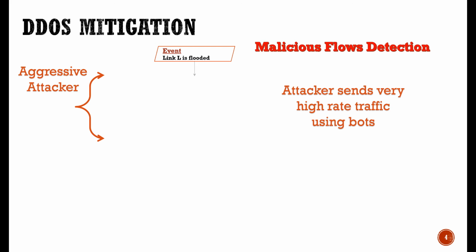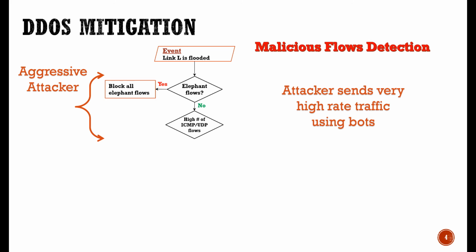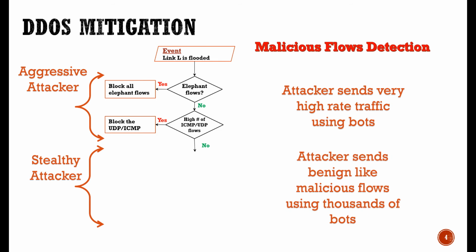In the aggressive DDoS attack, the attacker sends attack flows with very high rate. These flows could be connection-oriented TCP-based flows or connectionless UDP or ICMP-based flows. Active SDN controller identifies these flows and immediately blocks all the malicious source IP addresses at the network level. However, in the stealthy type of DDoS attack, the attacker uses thousands of bots and each bot sends low-rate benign-like traffic. This attack is not detectable at the network level.